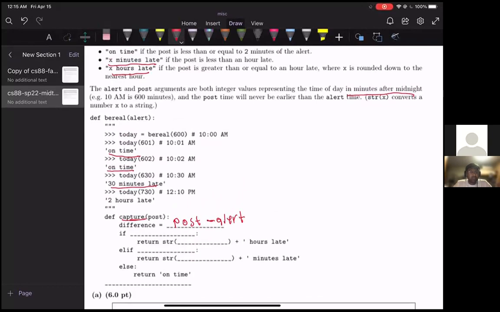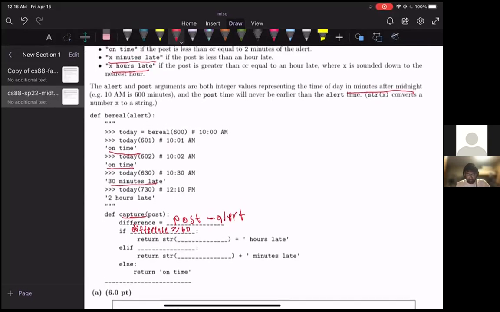And if the difference is greater than or equal to 60 minutes, that's the same thing as saying the post came over an hour after the alert. So we can just say if difference greater than or equal to 60. And if that's the case, we're going to trigger this if statement.